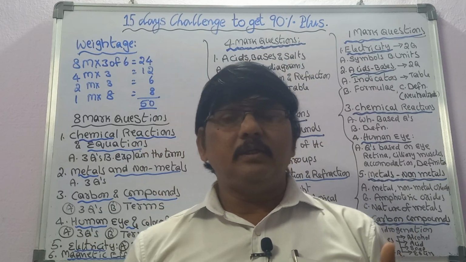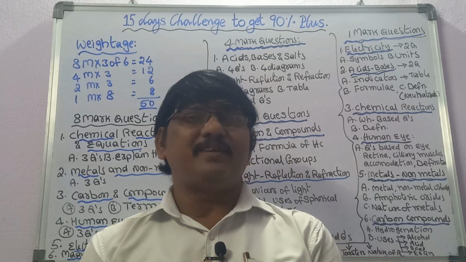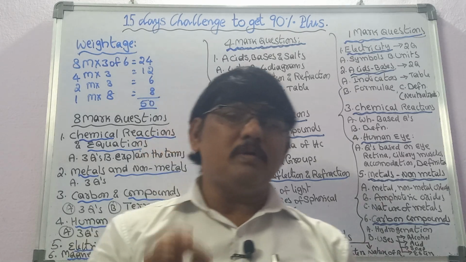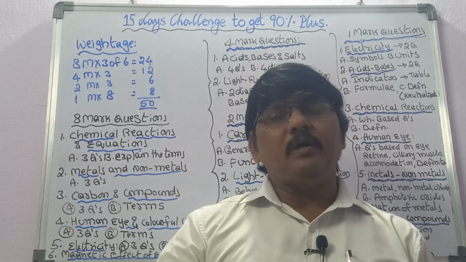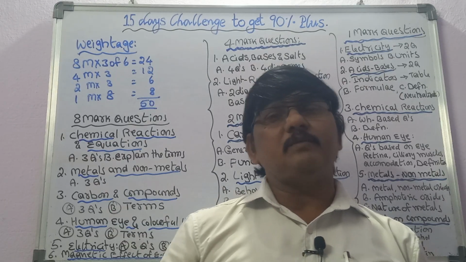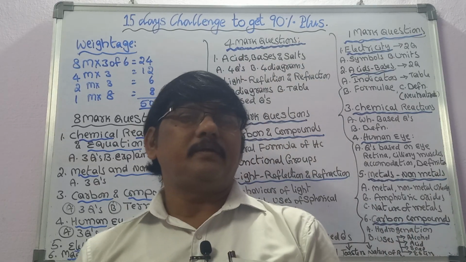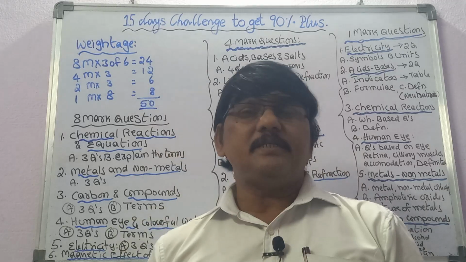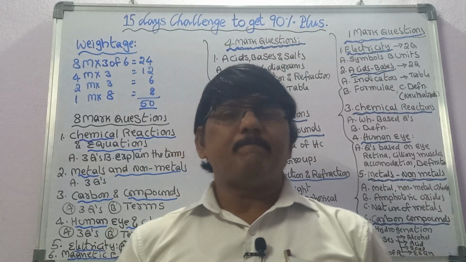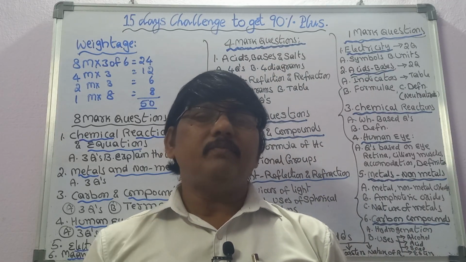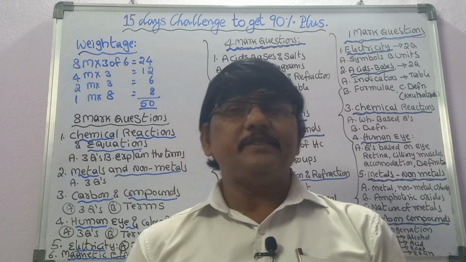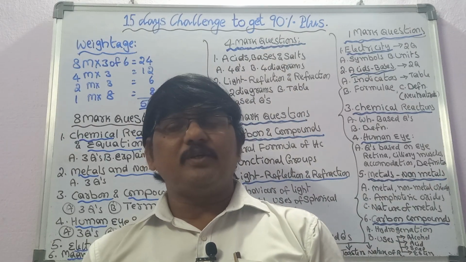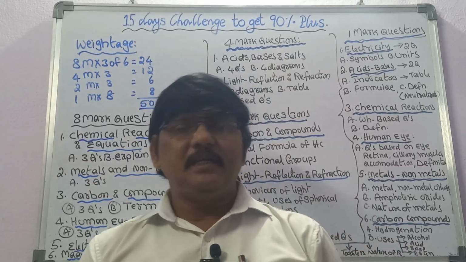One very important thing: when you are writing answers for 2 marks questions, you must write points, a minimum of 2 points. If the magnification of a plane mirror is +1, the first point to write is that for a plane mirror, image distance and object distance are both the same. The second point is that the height of the object and the height of the image are both the same. So that will be +1. You can write these points. That's about light reflection and refraction.